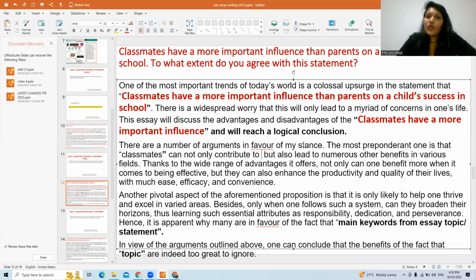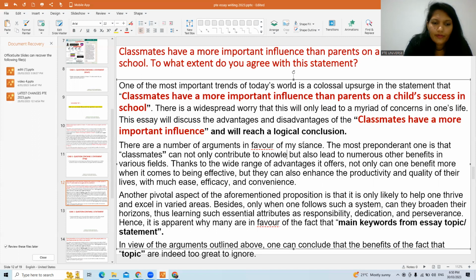Now see the topic: classmates have a more important influence than parents on a child's success in school. To what extent do you agree or disagree? So I have just included the main topic, that is classmates. So what can they contribute to? Classmates do have an influence. They can contribute to encouragement, academic study. When you talk to your classmates, definitely you will get encouraged. You will get more influence in academic study. They will give you technical advice. They will give you motivation. They will give you knowledge. So just one main keyword you need to write, like knowledge. Just one main keyword, one noun related to the topic.